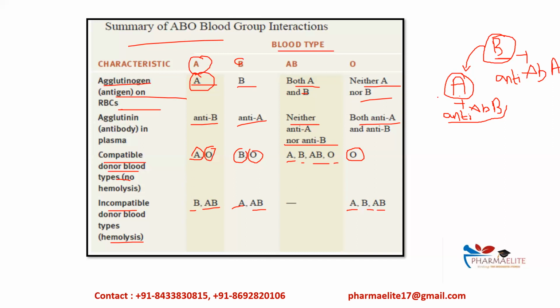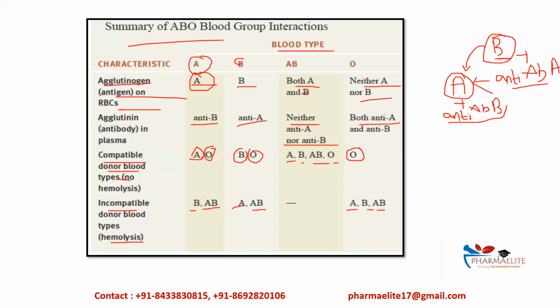Because the recipient's RBCs have A antigen, this reaction can also take place. But this reaction is not that significant. Why? Because these anti-A antibodies of the donor's blood will get diluted in the recipient's blood, right? Because we have around 5 liters of blood. So these anti-A antibodies will get diluted in the recipient's body, so this reaction will not be that significant.